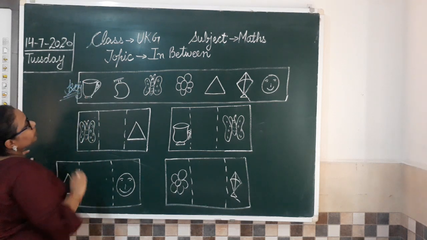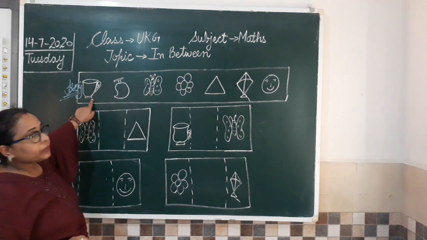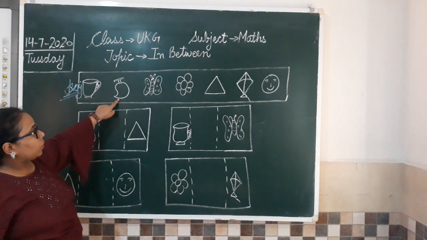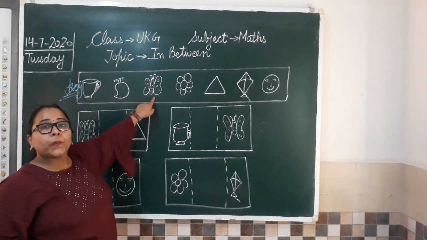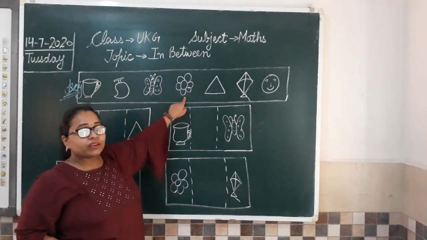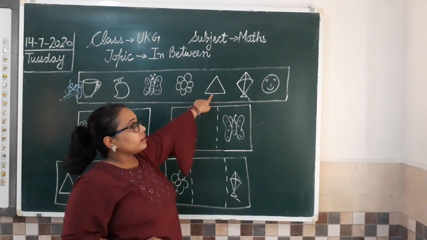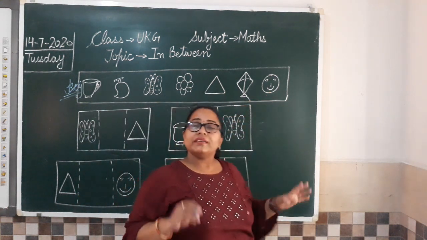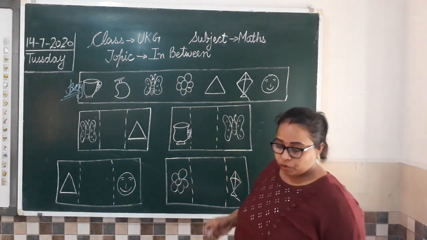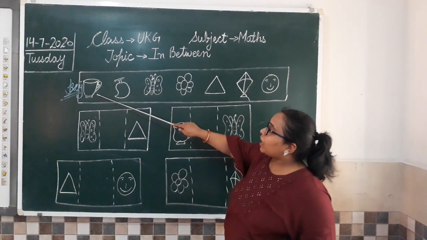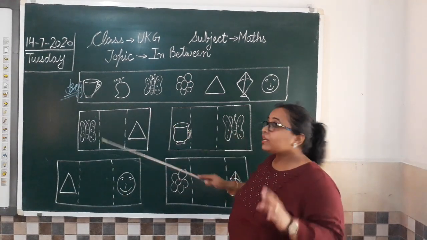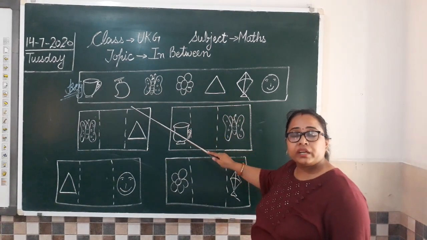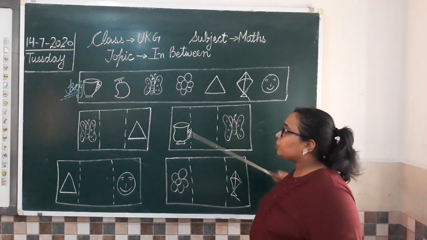This is our key box. What is in the key box? We have given cup. So can you identify these pictures? Cup, mango, then we have butterfly, then we have a flower, then a triangle, then a kite, and lastly we have a smiley. So again I am going to tell you about these pictures. You have to see them carefully, because after observing this box carefully, only then you will be able to do this.